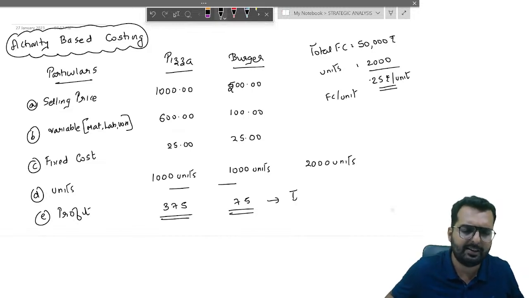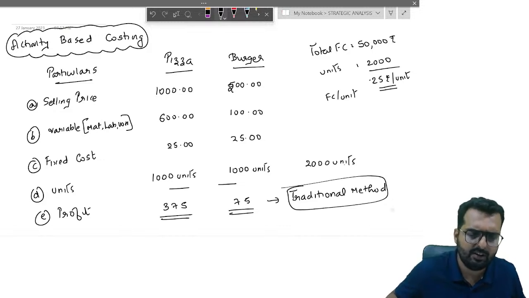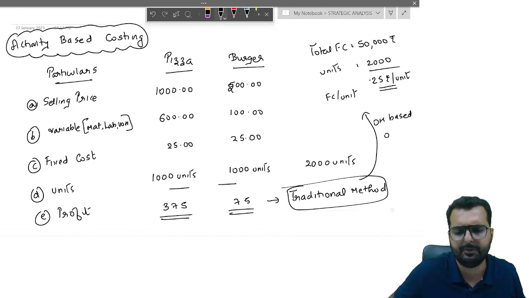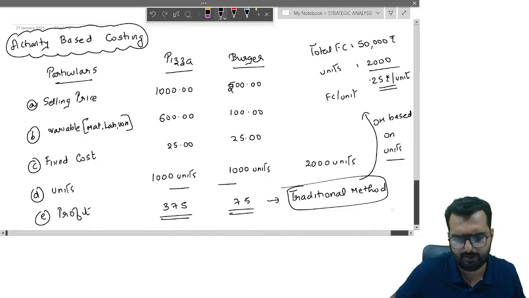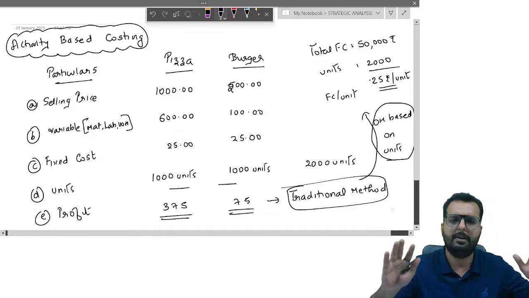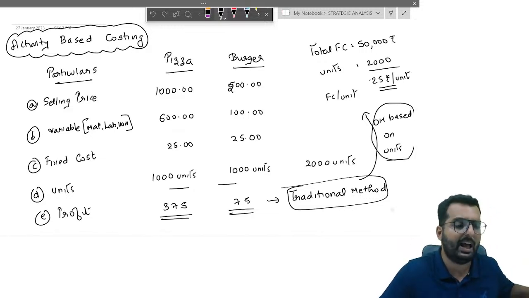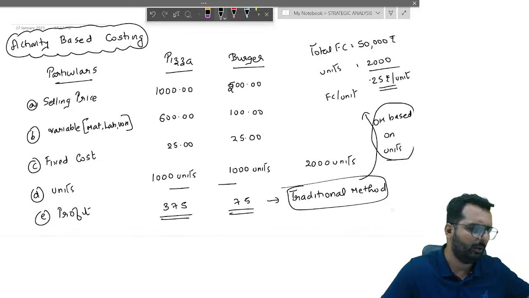Friends, this method is what we call the traditional method, because in this we are absorbing overhead based on units. All right. Okay, this is the basic example which I will be elaborating now, friends. Can you write down till here in your books?